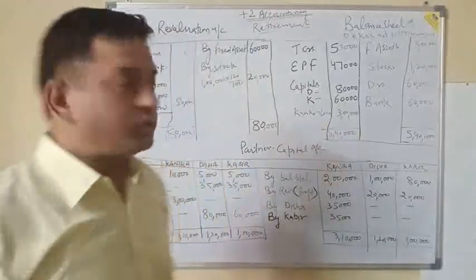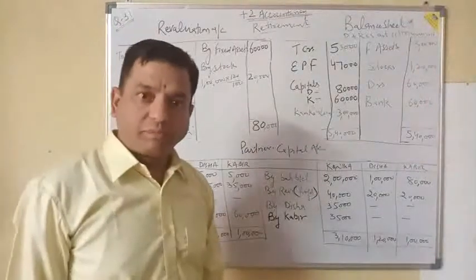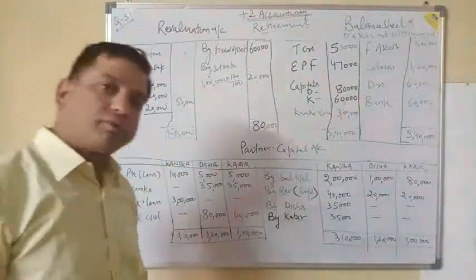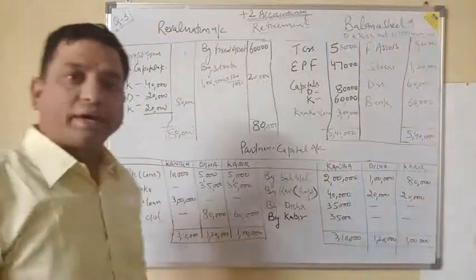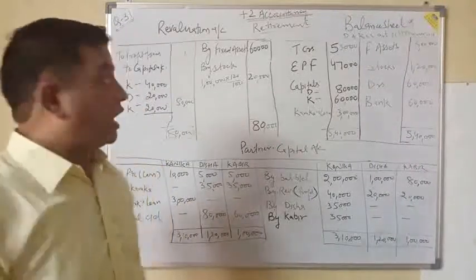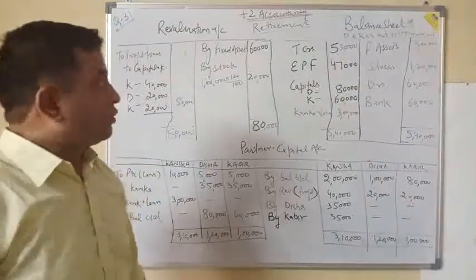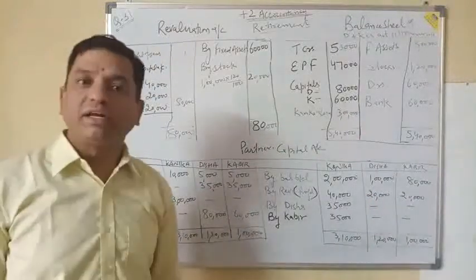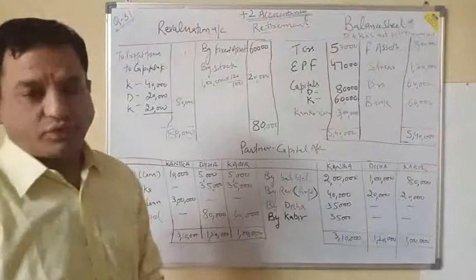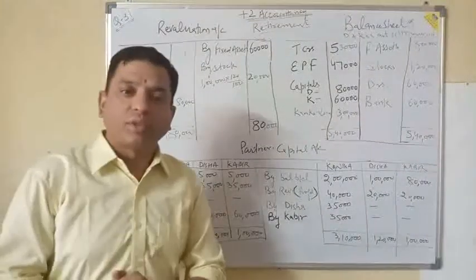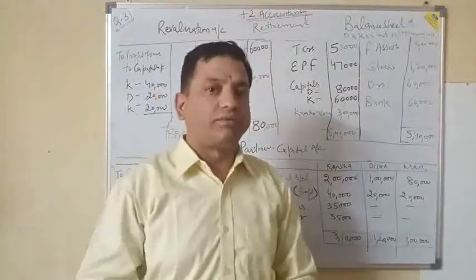As you know, we were on the way of doing the retirement of partnership topic, and in our previous video we have gone through different aspects of retirement, like how to find out the gaining ratio, how to treat the goodwill in case of retirement, how to make the revaluation of assets and liabilities, as well as how to treat the past undistributed profit. So in today's video we will try to learn how to solve a practical problem of retirement.